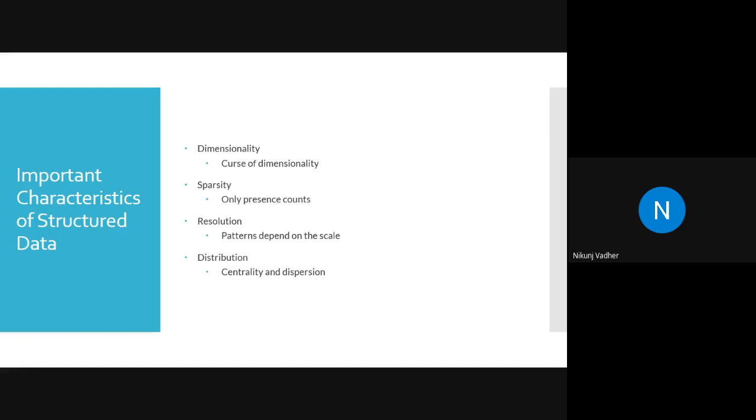If it is very dense in feature space, let's say we are representing 100 samples in a sphere of radius 1 centimeter. If you can visualize, we are packing 100 samples in a volume of a 1 centimeter radius sphere.